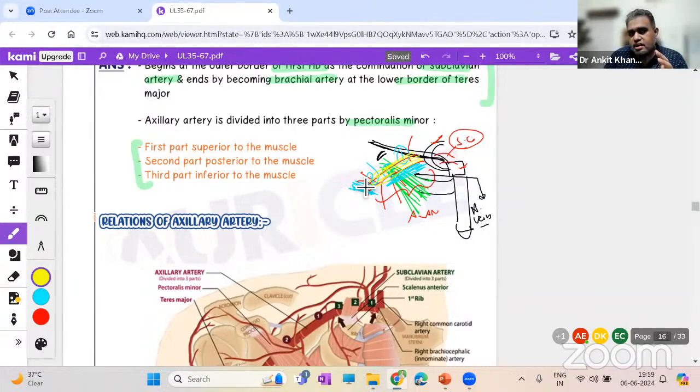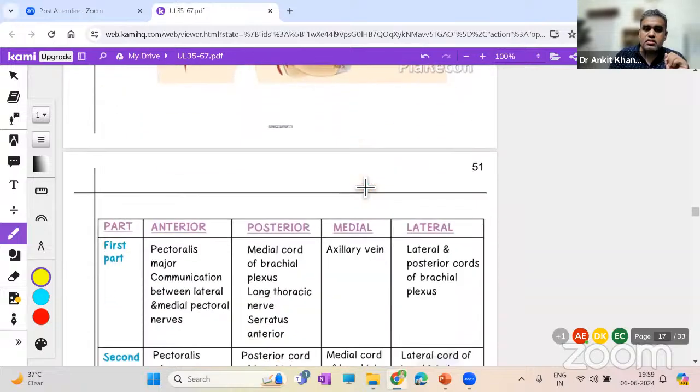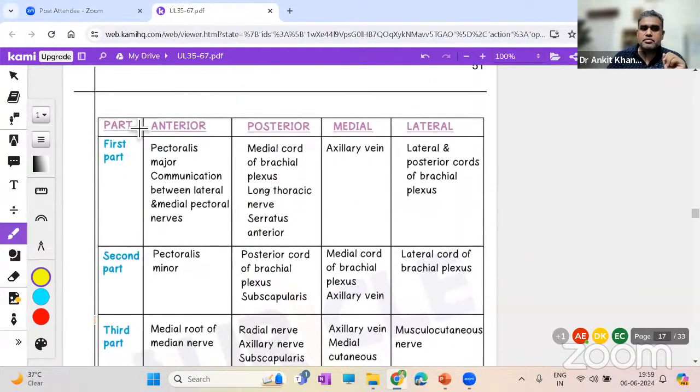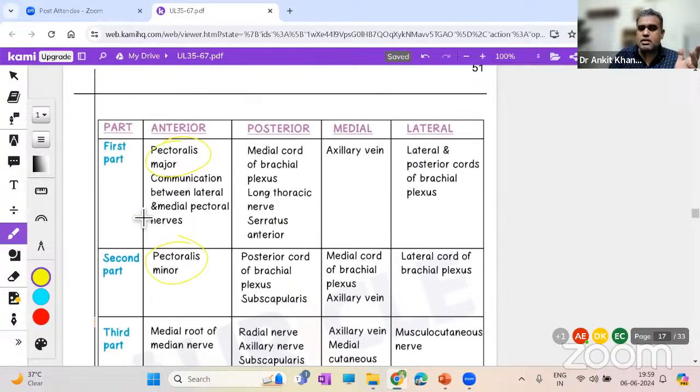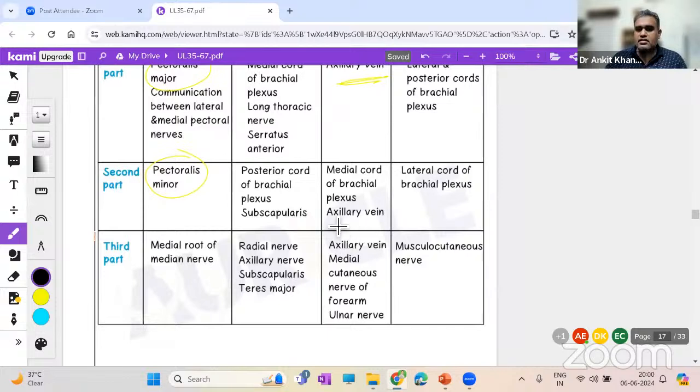So this whole artery is related to which muscle? Pectoralis minor. Which muscle was covering pectoralis minor? Pectoralis major. So in anterior relations, you will always have the pectoralis major. So anterior relations, mostly you have the pectoralis major over here. Here is pectoralis minor, again covered by pectoralis major. The third part also you will have pectoralis major. So pectoralis major will always be there. Medially, you will always have the axillary vein. I'm just trying to help you with how you can write it, right?